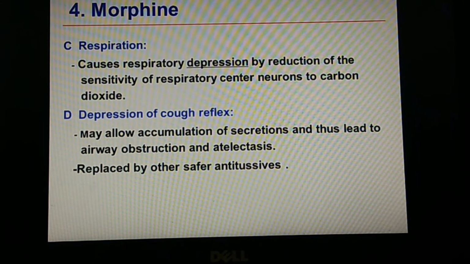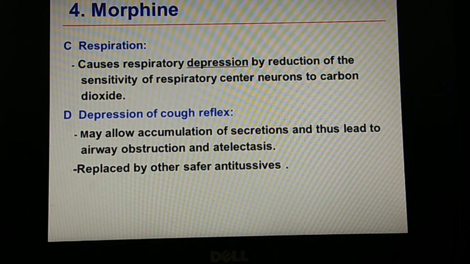And coming to the respiratory system, it causes a strong respiratory depression by reducing the sensitivity of the respiratory center neurons to carbon dioxide, so that the patient may not have proper breathing, and he may feel some chest tightness as well as breathlessness.